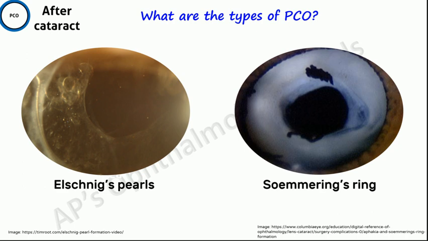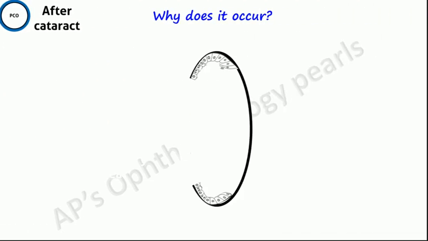What are the types of PCO? They are Elschnig's pearls, Soemmering's ring, thin diffuse PCO, and thick membranous PCO. Please note the spelling of Soemmering's ring. A Soemmering's ring occurs due to proliferation of the epithelial cells in the equatorial region of the lens, which, instead of forming lens fibers, develop into balloon-like cells. These are histologically nucleated bladder cells, which are then sealed off by the adhesion of the edges of the anterior capsule to the peripheral part of the posterior capsule.